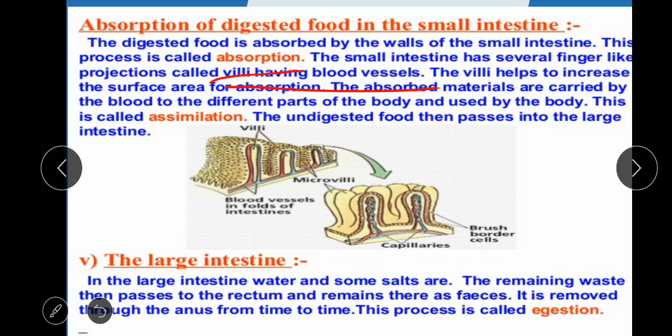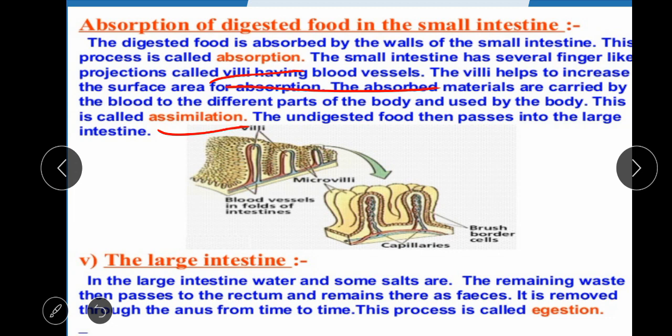The absorbed material is carried by the blood to the different parts of the body and used by the body. This process is known as assimilation, which means the transportation of nutrients by the blood to different parts of the body is known as assimilation.